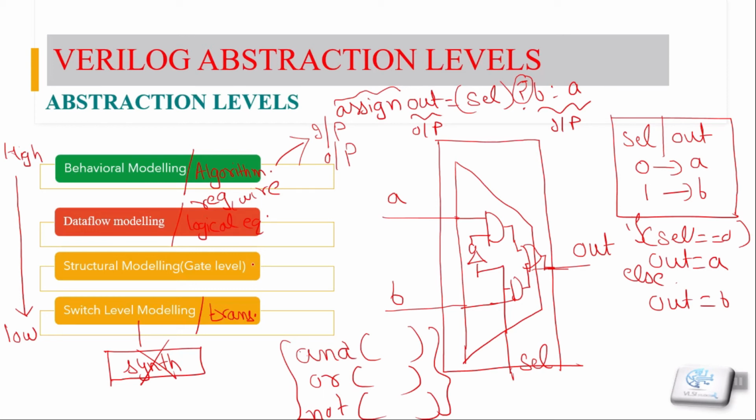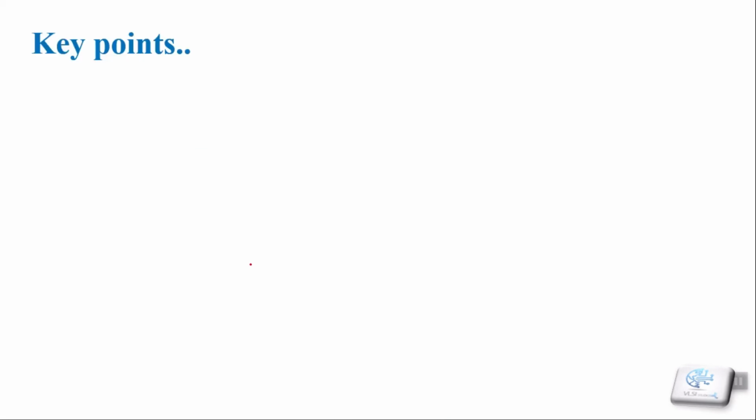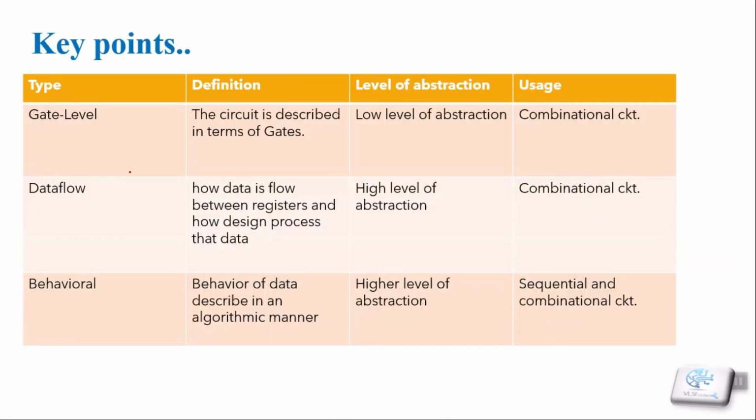Let's talk a little bit about the difference between the levels of modeling and their key points. First, the gate level of modeling. As we know, it is a low level of hardware modeling. Here the circuits are described in terms of gates, and its level of abstraction is low. Gate level modeling is generally preferred for combinational circuits, because defining a combinational circuit at the gate level is quite easy and it gives us more control over the hardware. We know more about how the hardware is generated if we go for the gate level of modeling.